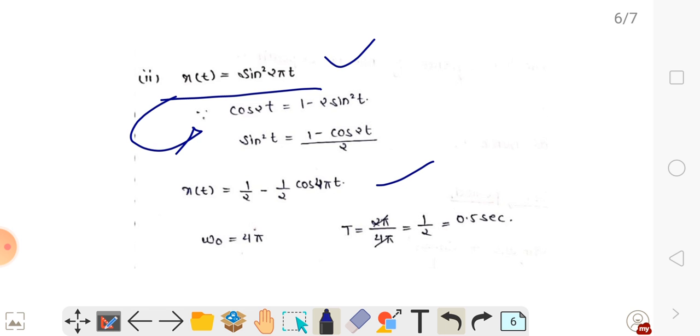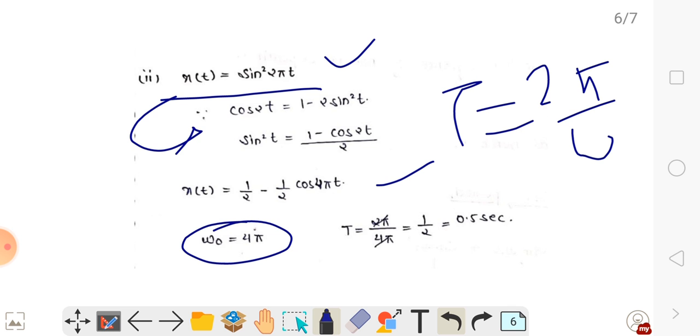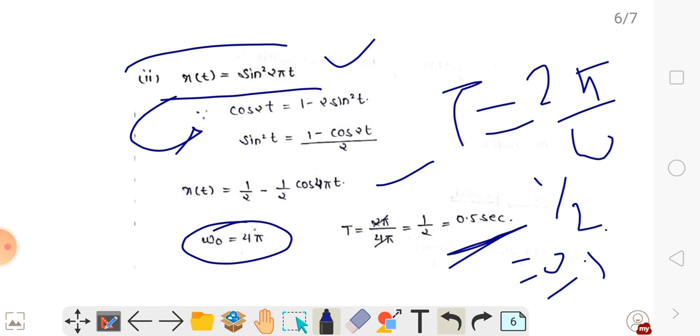Here omega naught equals 4 pi, T equals 2 pi upon omega, and omega equals 4 pi, that means 1 by 2, that means 0.5. So it is also a time period, and this time period exists only when the signal is periodic, because sine is a periodic signal. Sine, cos, tan, cosec, sec, cot, these are all periodic signals.